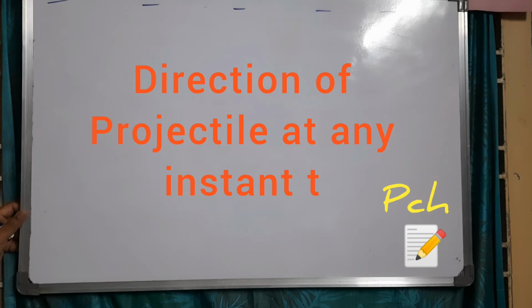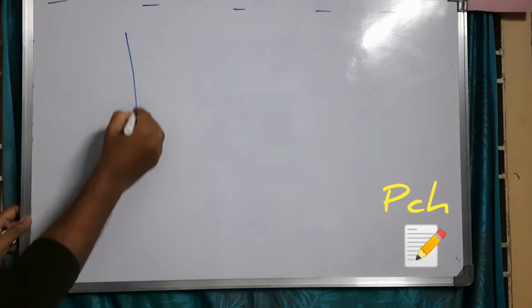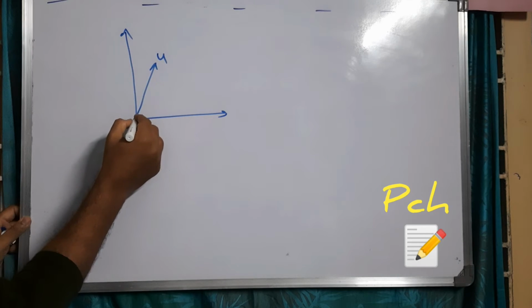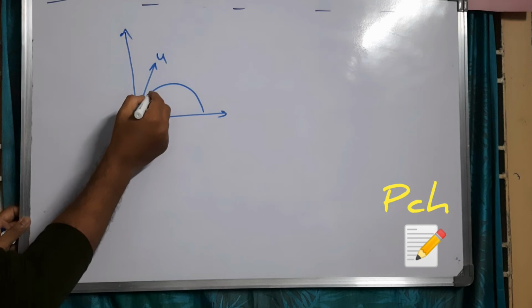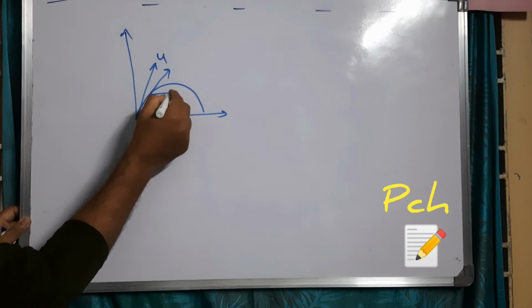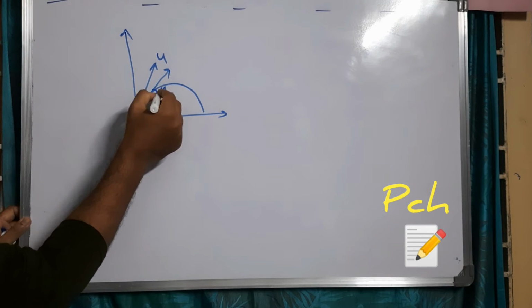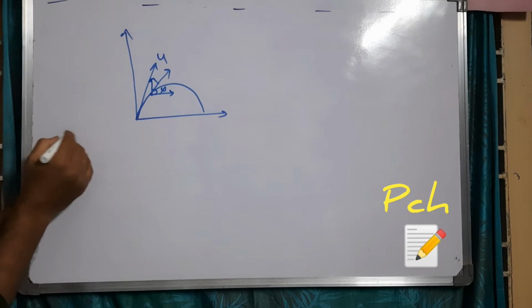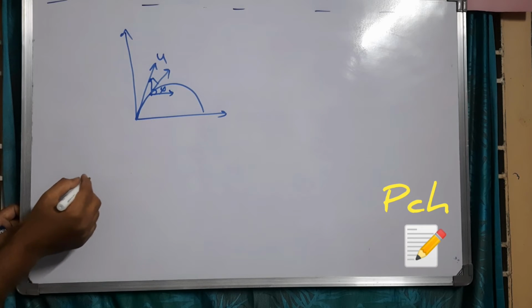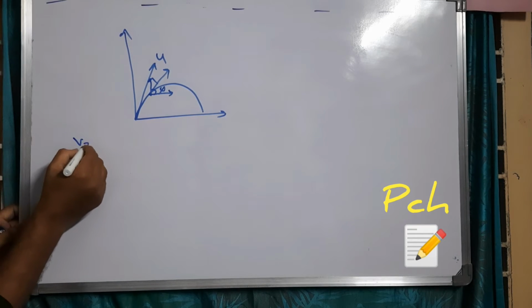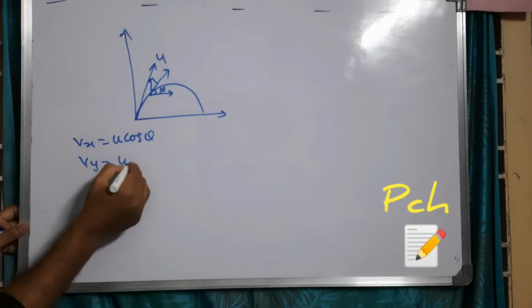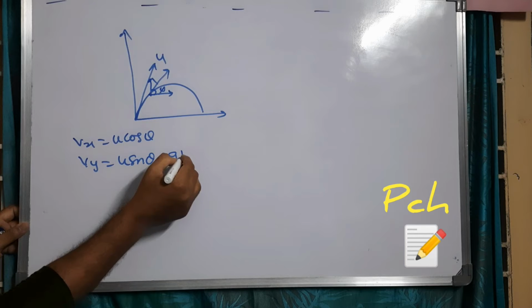Here we are going to find the direction of the projectile at any instant of time. This is the path of the projectile, with the initial velocity of projection. At any instant, its direction makes an angle phi, and that phi we are going to find here. As we know, velocity of the projectile at any instant, vx is equal to u cos theta and vy is equal to u sin theta minus gt.